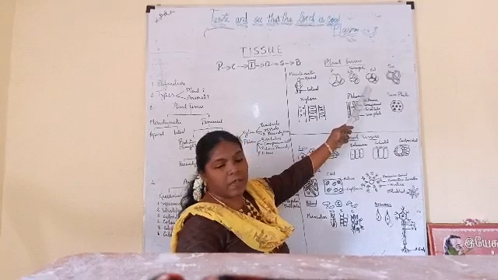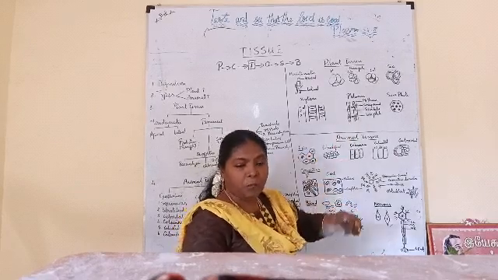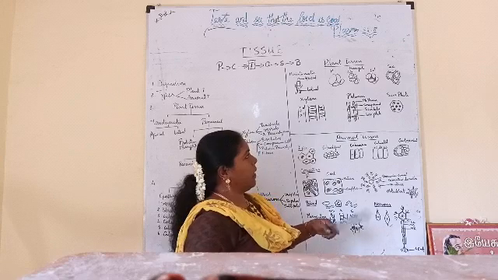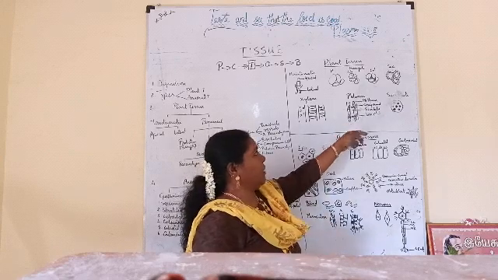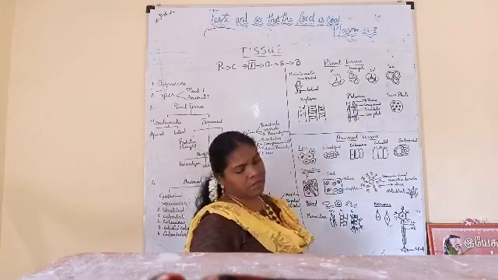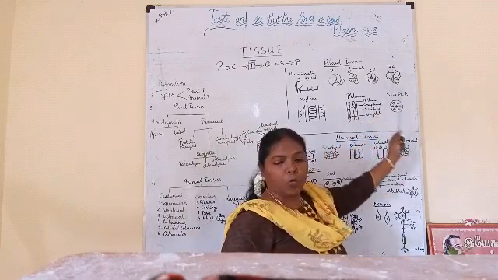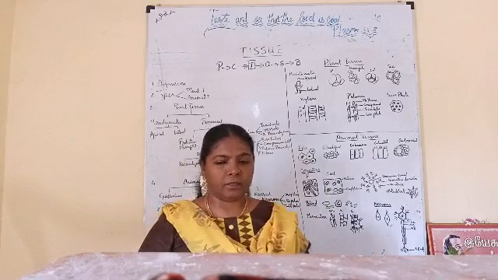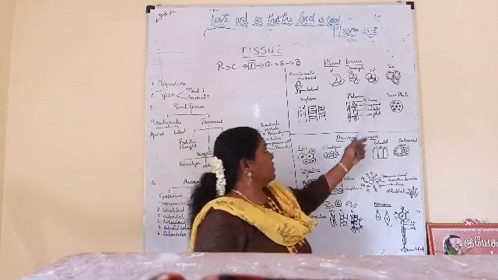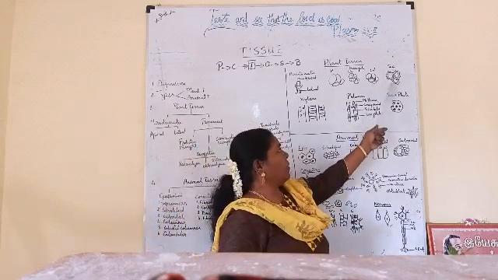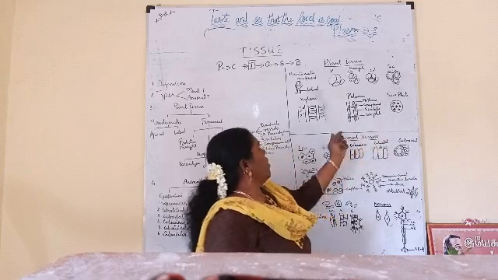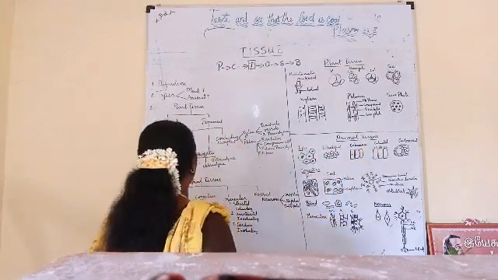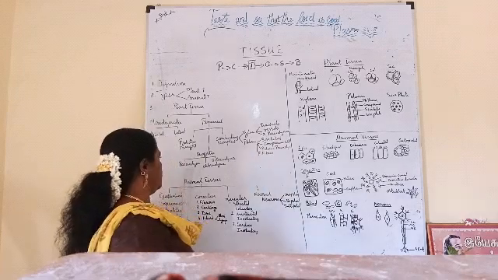They are seen in the stem just below the epidermis. Hypodermis is there. Hypodermis is made up of parenchyma and collenchyma. Then next comes the sclerenchyma. In sclerenchyma, the entire cell wall is thickened. Okay. So that is sclerenchyma. They give the mechanical support. So all these will come under this supportive tissue.